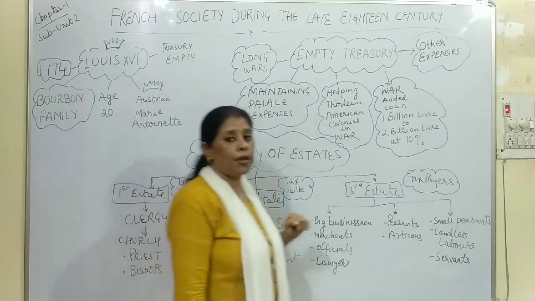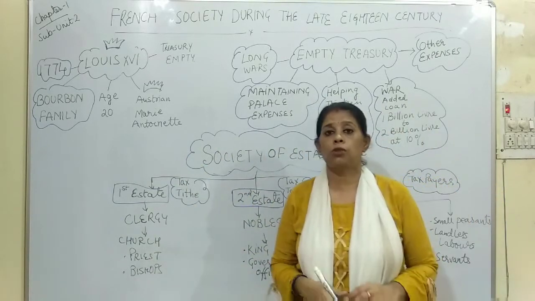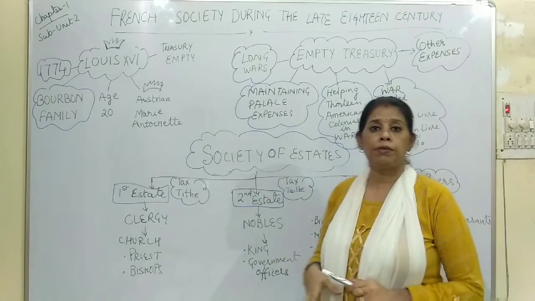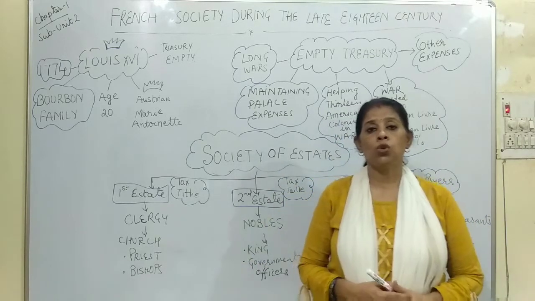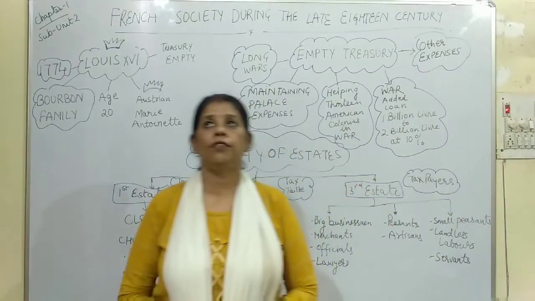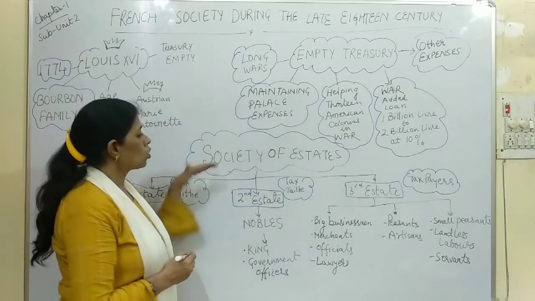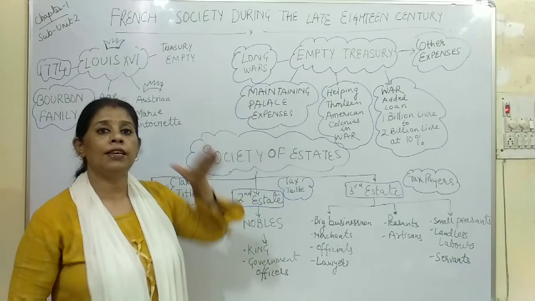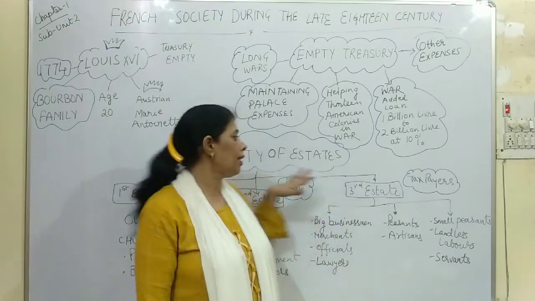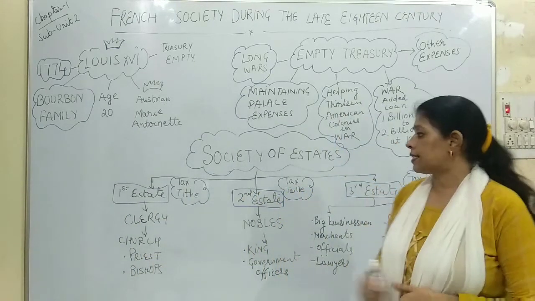Now the second aspect, the second reason. The empty treasury can be one reason for the French Revolution which broke out in 1789, and another reason can be the society. Let us know about what kind of society there was in France, because it also played a very, very crucial role in the breaking out of the revolution. So the society of estates. Here the society was divided into 3 estates. So that is why here we have the society of estates. So let us see here.